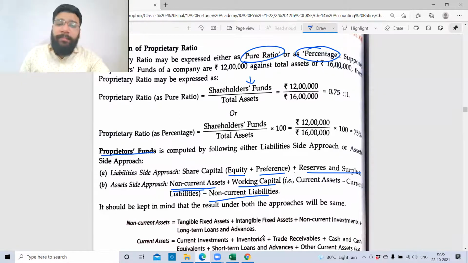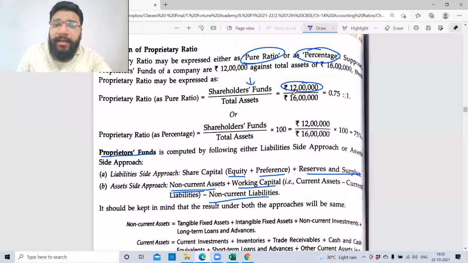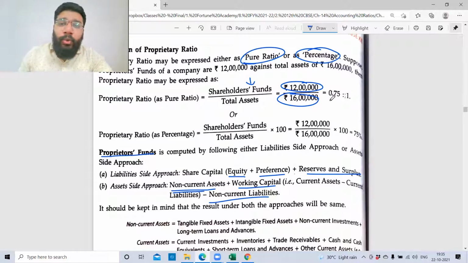Now, what is the purpose of this ratio? What are we trying to find out? Shareholders funds is 12 lakh and total asset is 16 lakh. How much of total asset? Sir, by this we find out how much of total assets are there from shareholders funds. Correct. So basically, your liability is nothing but the source of fund, and your asset is nothing but application of fund. So your total asset is 16 lakh.